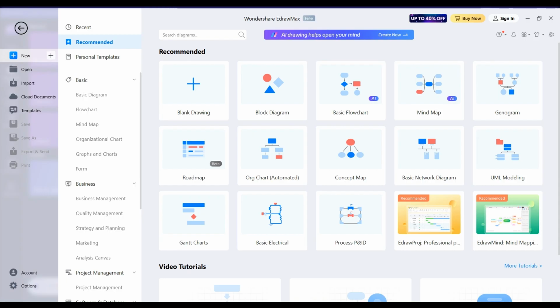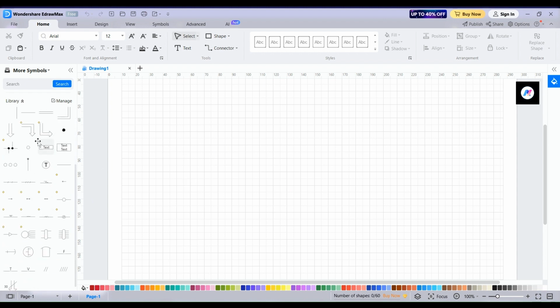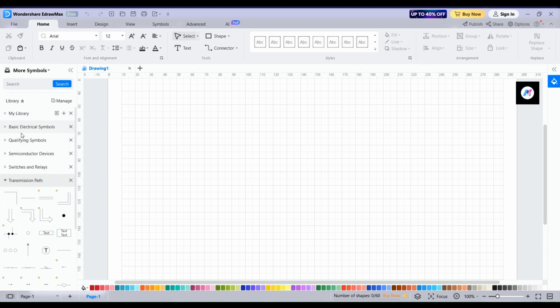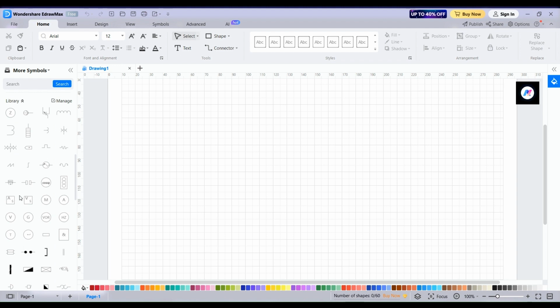Go to Menu. Go to Basic Diagrams and click on Electrical Engineering to create a new drawing area. This is the drawing area where we draw the wiring diagram of these two-way switches. On the left side, symbol libraries are given. You can find basic symbols from here. For this, search for switch for the wiring diagram, and choose a switch symbol according to use.